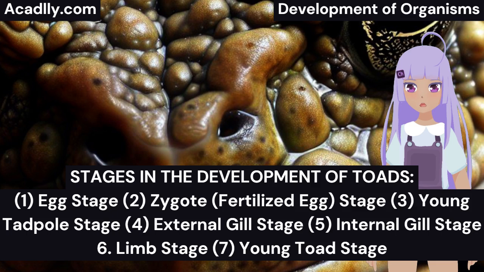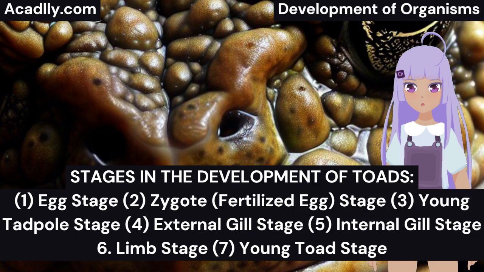3. Young tadpole stage. The young tadpole emerges from the jelly after 1 to 2 days. It attaches itself to a water weed using a sticky substance secreted by its V-shaped cement gland. The tadpole feeds on egg yolk and obtains dissolved oxygen through its skin, developing eyes, ears, nostrils, and a distinct mouth region can be observed.